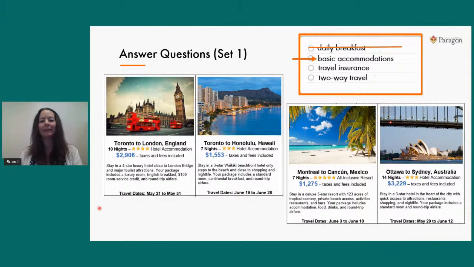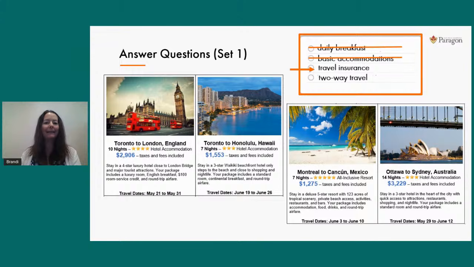So now we're at basic accommodation. So starting back here at the beginning, right away, I see this is a 4-star hotel, and it's being described as luxury. So this answer choice B is not true of at least this part of the diagram, so I can already cross it off my list. Remember, it has to be true for all 4 parts. So answer B is false.